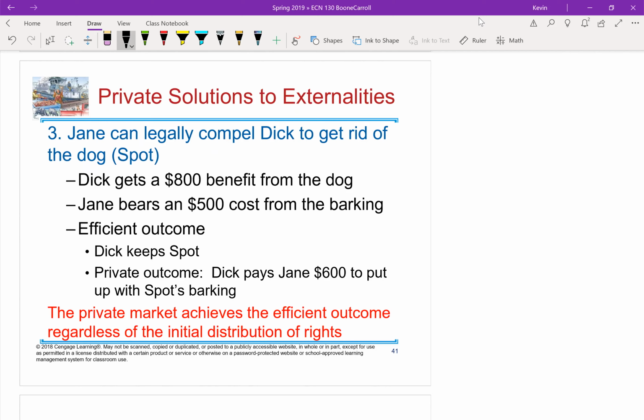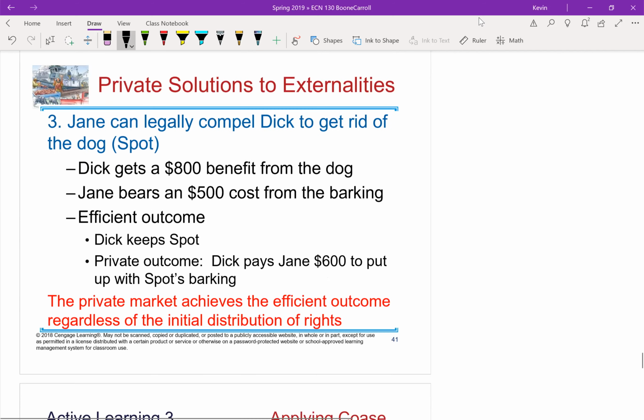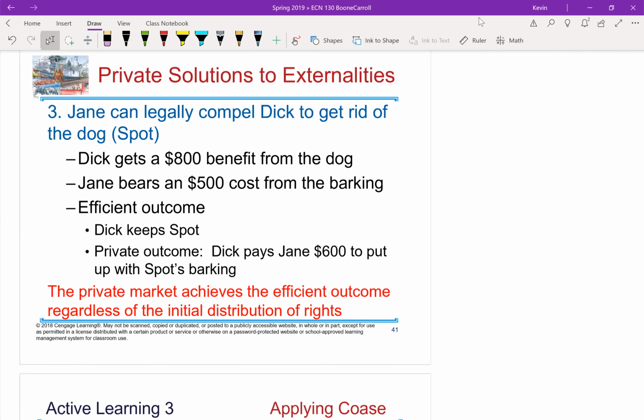she values the quiet at $500, but she gets $600. So she's $100 better off, and Dick is $200 better off because he values the dog at $800, but only has to pay $600 to keep the dog. So again, we have that socially optimal outcome.